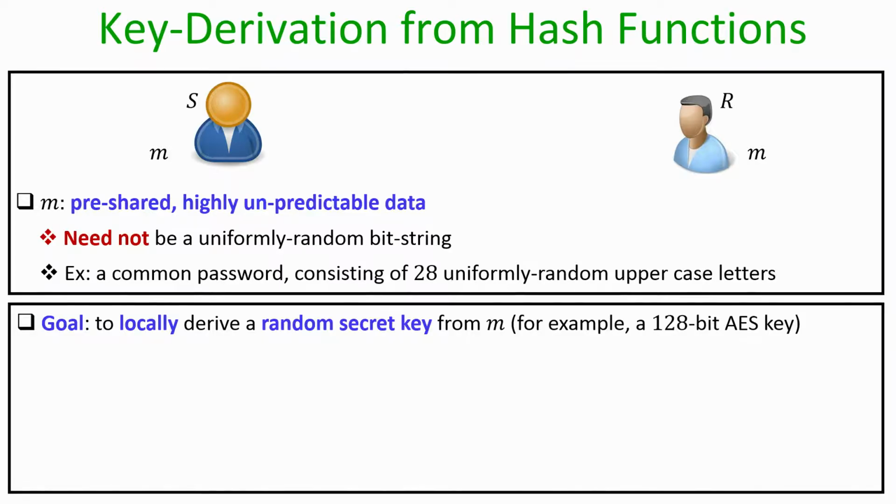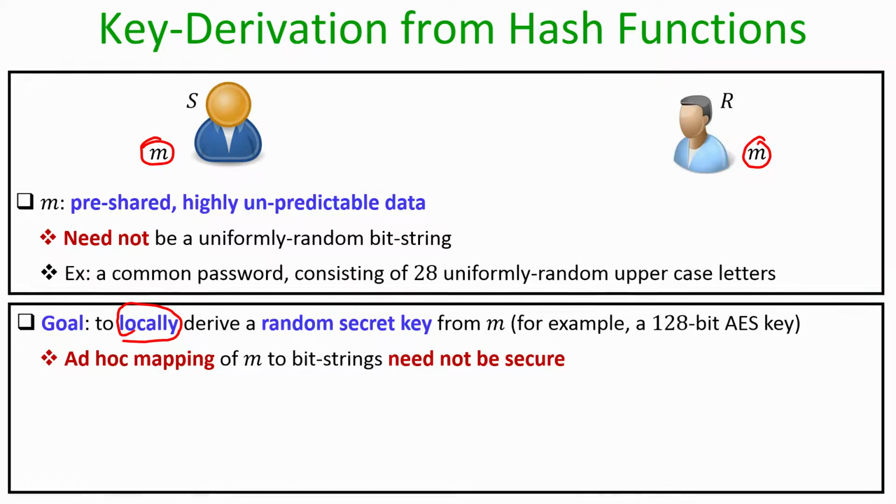For example, they might be interested to derive a 128-bit uniformly random AES key from the pre-shared data M, which is highly unpredictable and not known to anyone except the sender and the receiver. I stress here the goal is to do that by locally applying some publicly known function. Sender and receiver do not want to interact, they just want to apply some function on the pre-shared data M and want to derive some random secret key.